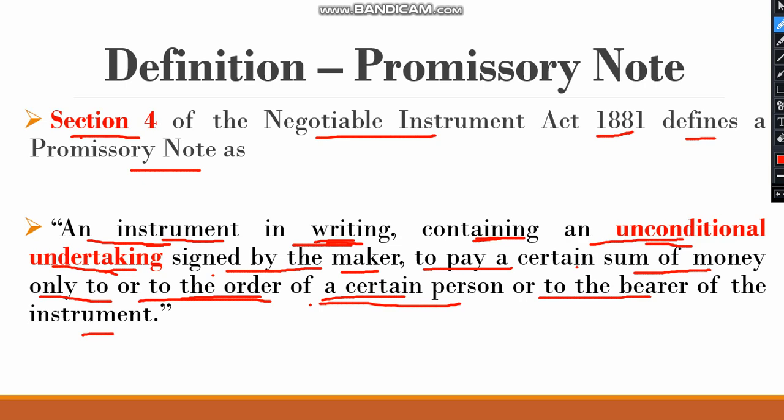There is a difference between promissory note and bill of exchange. Bill of exchange is an unconditional order, and who gives this order? The seller gives to the buyer. But promissory note is an unconditional undertaking. Who gives the undertaking? Buyer gives the undertaking to the seller. And it is signed by the maker, means the buyer signs the note to pay a certain sum of money only or to the order of certain person. So this is the definition of promissory note.